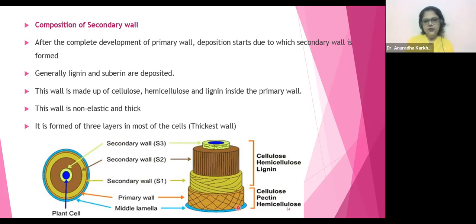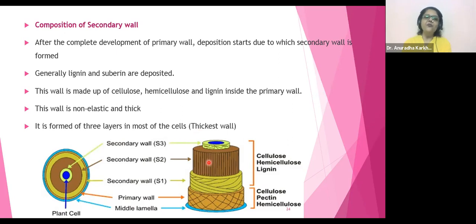So this is the first upper cell that I had drawn that day. Then this is going to be the primary cell wall. Apposition of S1, that is secondary wall 1. Apposition of secondary wall 2, which is inside the S1. And apposition of secondary wall 3, which is inside the S2. Understood? So one fits inside the other. Okay?